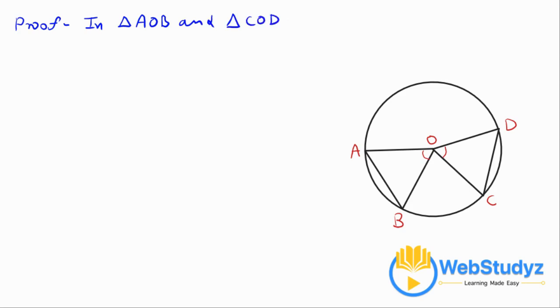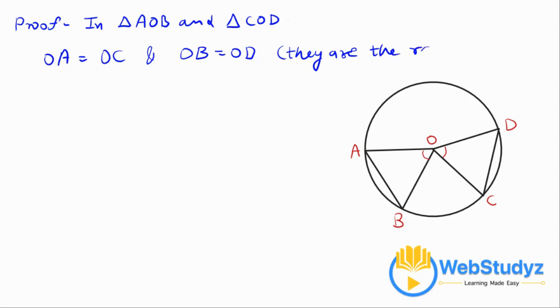Here we can say that OA is equal to OC as well as OB is equal to OD, since they are the radii of the circle.